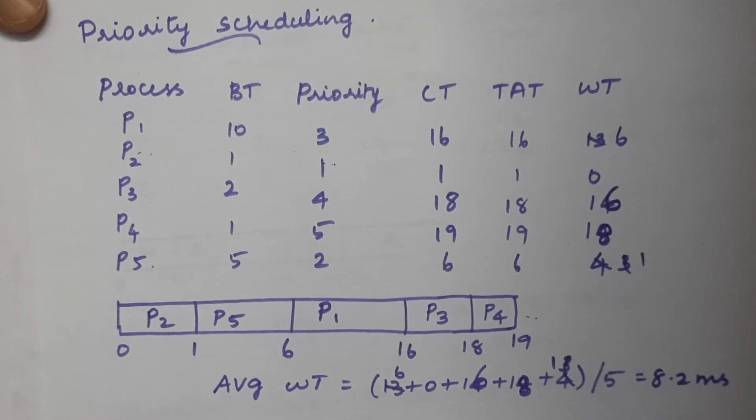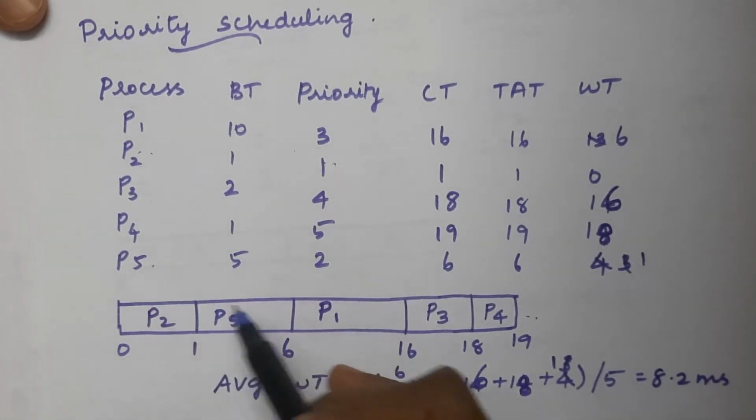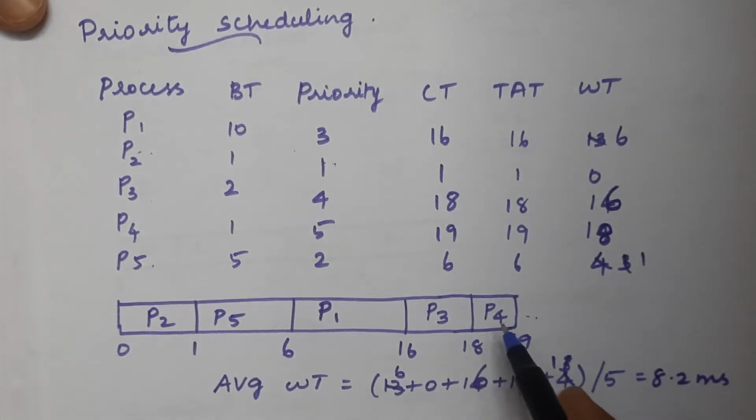That is 1, so it executes till 1 millisecond. The next higher priority process is P5, which we have scheduled, and then the next higher priority processes are P1, then P3, and then P4. Based on the priority assigned to each process, we have scheduled all the processes.